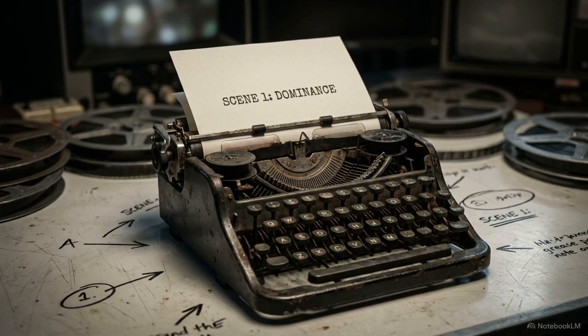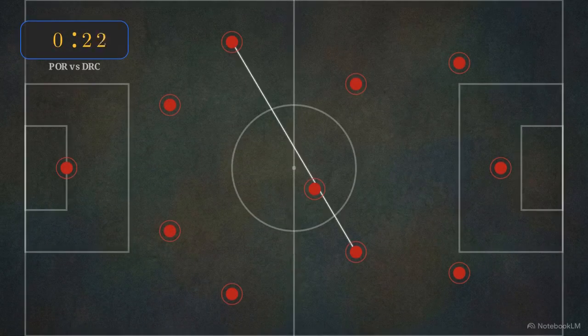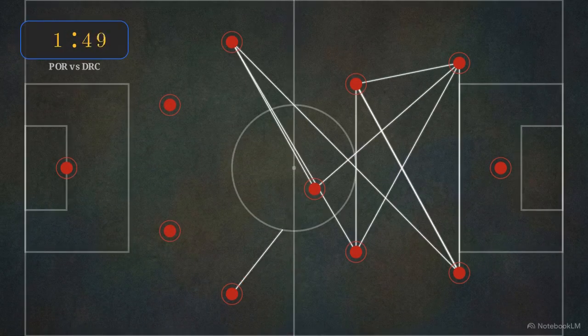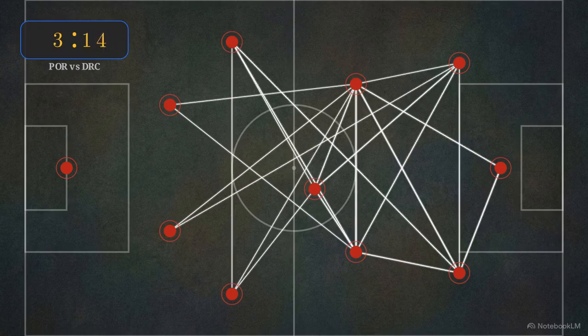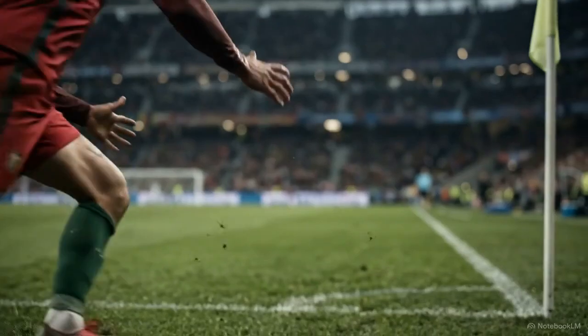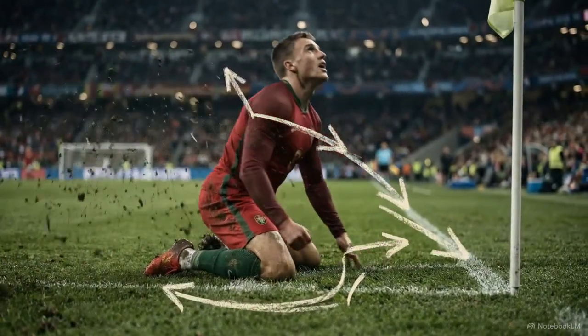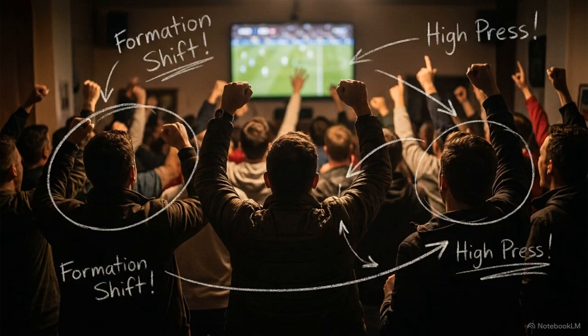The opening minutes of the match played out like a script written by the favorites. Portugal took the lead, and for a moment, the expected narrative was the only one on screen. This network map shows the scale of Portugal's early dominance. In just the first 5 minutes, they completed 84 passes, completely suffocating the DR Congo midfield. When João Neves scored his goal in the 6th minute, it looked like the start of a routine blowout. It was exactly what the world expected to see.